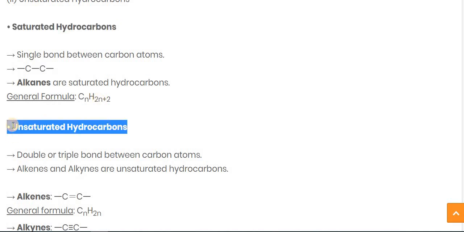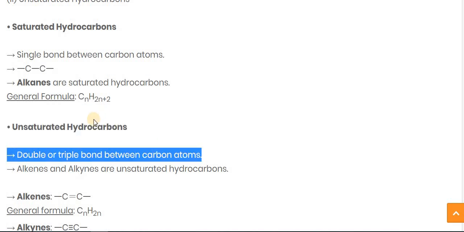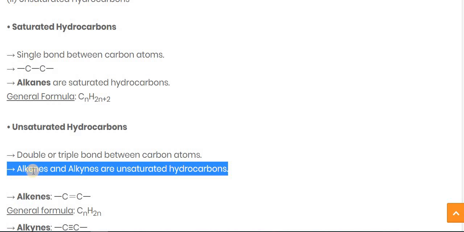Now the other type of hydrocarbon is the unsaturated hydrocarbon. Unsaturated hydrocarbons are hydrocarbons in which a double bond or triple bond is there between the carbon atoms. That kind of hydrocarbon compound we consider an unsaturated hydrocarbon. A double or triple bond between the carbon atoms makes it an unsaturated hydrocarbon.